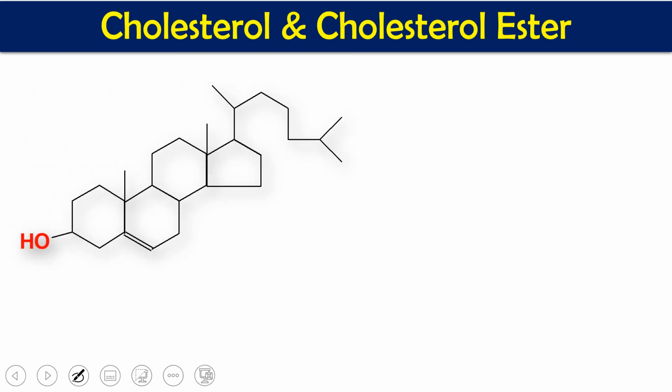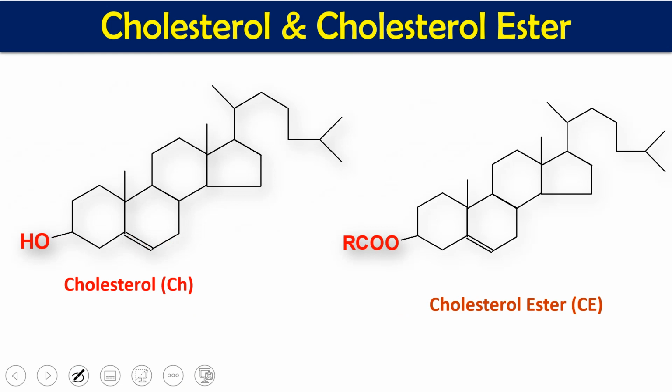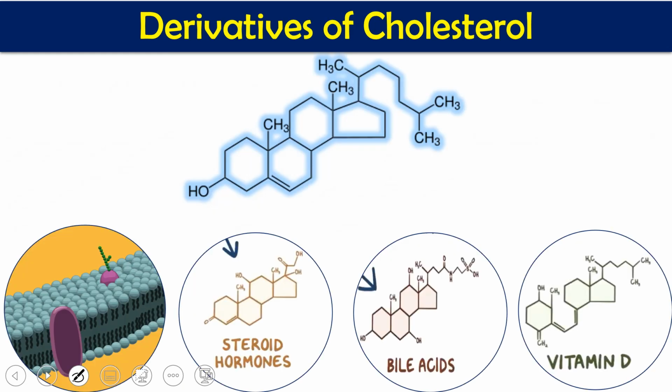Now if you see the structure of cholesterol and cholesterol ester, the OH group which is present in the A ring of cholesterol is esterified, and this is called cholesterol ester. So the difference between cholesterol and cholesterol ester is that cholesterol has a hydroxyl group at the third carbon, whereas cholesterol ester has an ester group. Cholesterol is normally used in many different forms. The most important usage of cholesterol is that it is a structural component of the cell membrane. The second important use of cholesterol is as a precursor for many steroid hormones, either estrogens, androgen, testosterone, or progesterone.